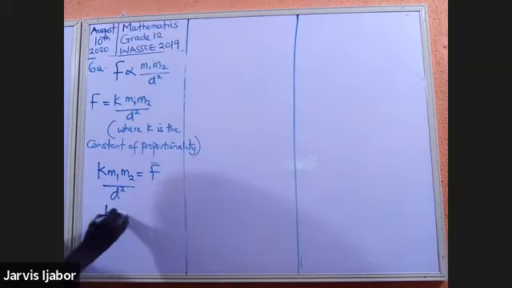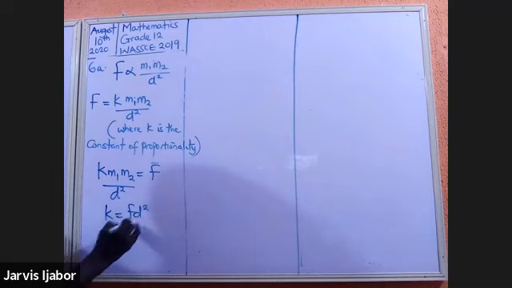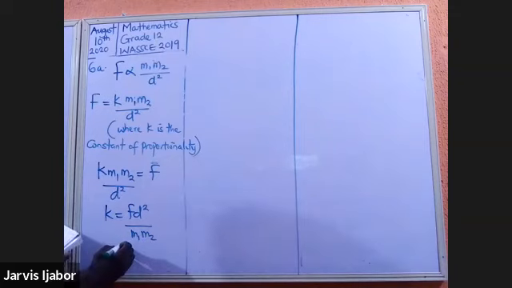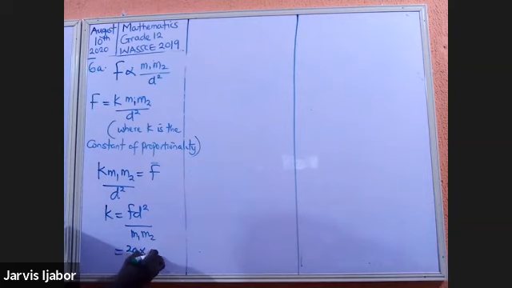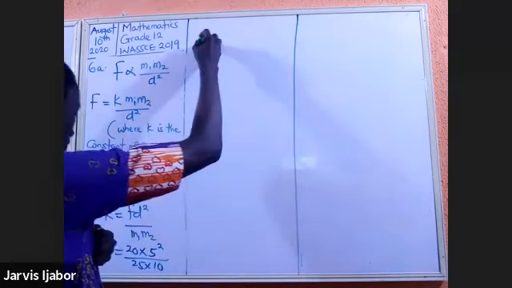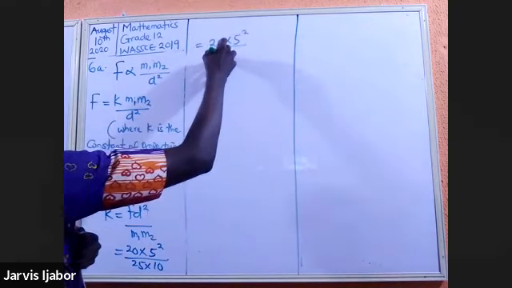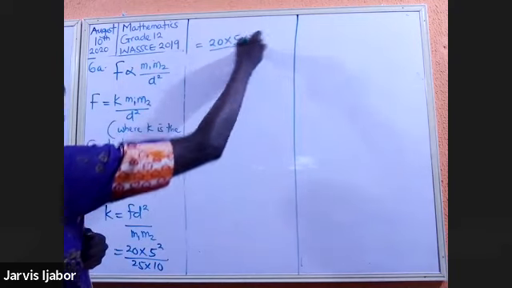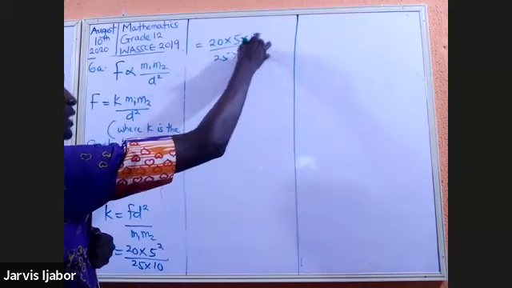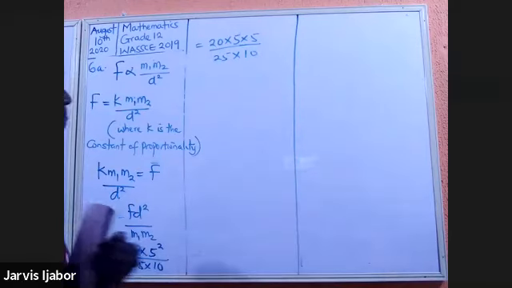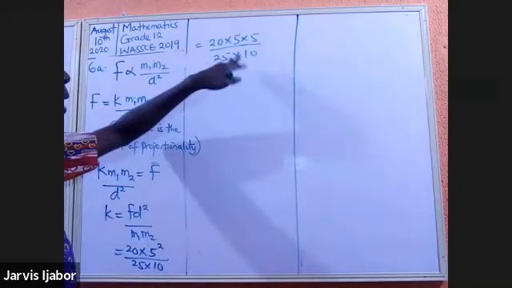So K will be equal to FD squared over M1 M2. What does that give you? F is 20 times D, which is 5, so that is 5 squared over M1, which is 25, and M2 is 10. So what do you have? I'm going to write everything out here, space them out. 20 times 5 squared over 25 times 10.